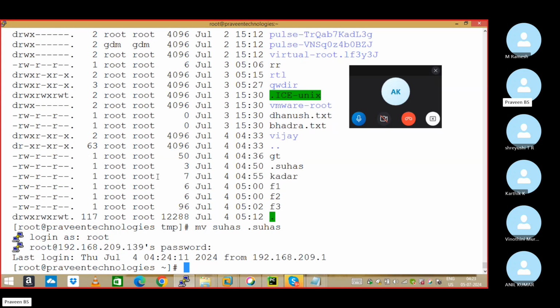Can you repeat the question? Uptime, who command, uname command, all three command outputs I want to save into a file called praveen.txt. Uptime, double arrow, praveen.txt, and same for who am I and the third, and then we can execute it by giving cat. I only want these commands' output. If you give double greater than, it is going to write into the same file. So first is single greater than, second command with double greater than.